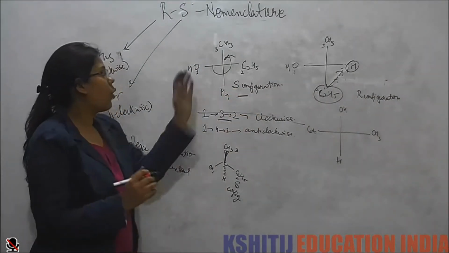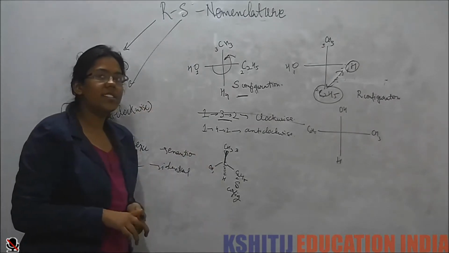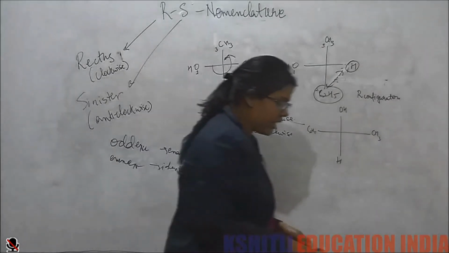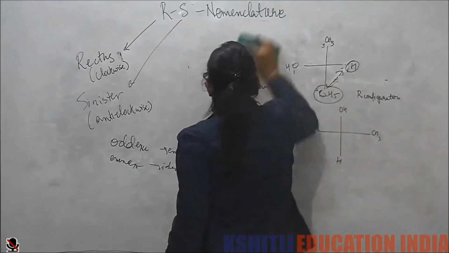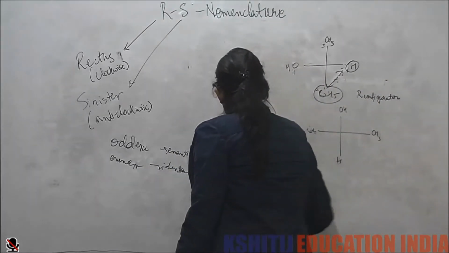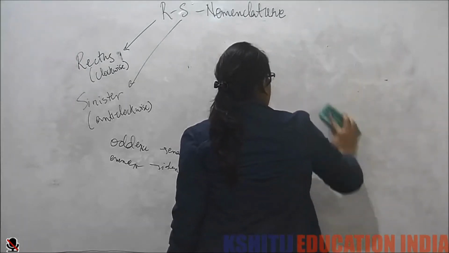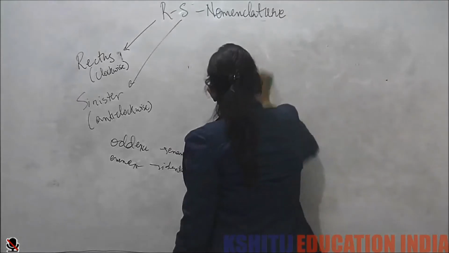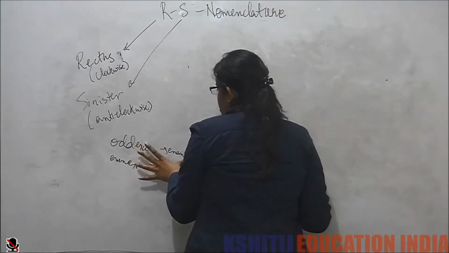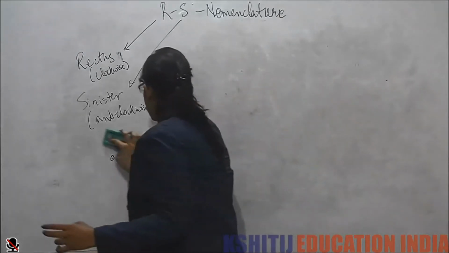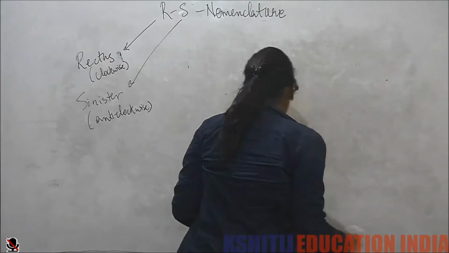Now let's see, without drawing its enantiomer, how can we directly tell whether it is R or S in case my hydrogen is not in the fourth priority. Keep this in mind. If we have odd exchange, we get enantiomers. If we have even exchange, we get identical molecules.